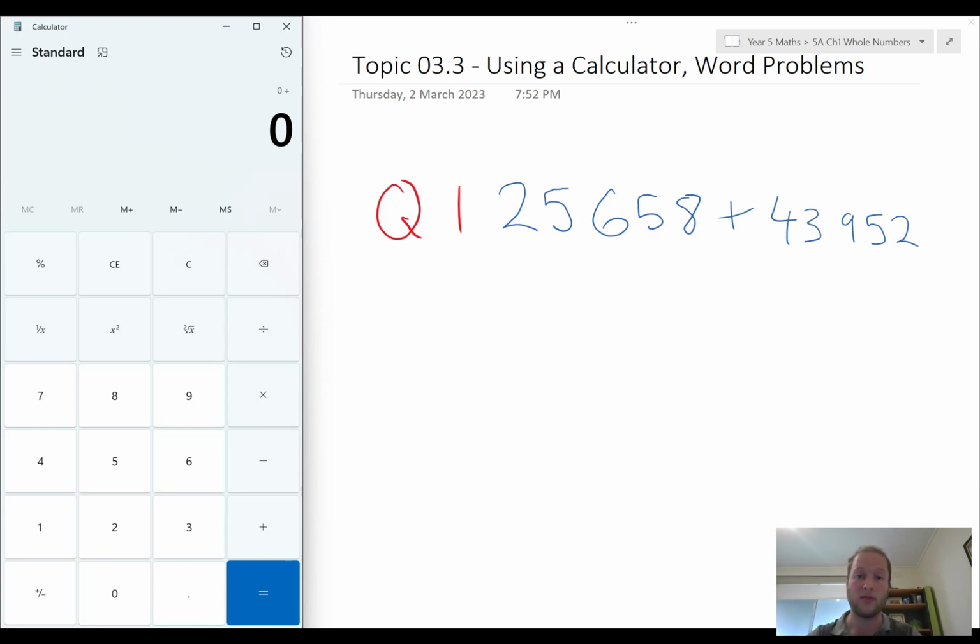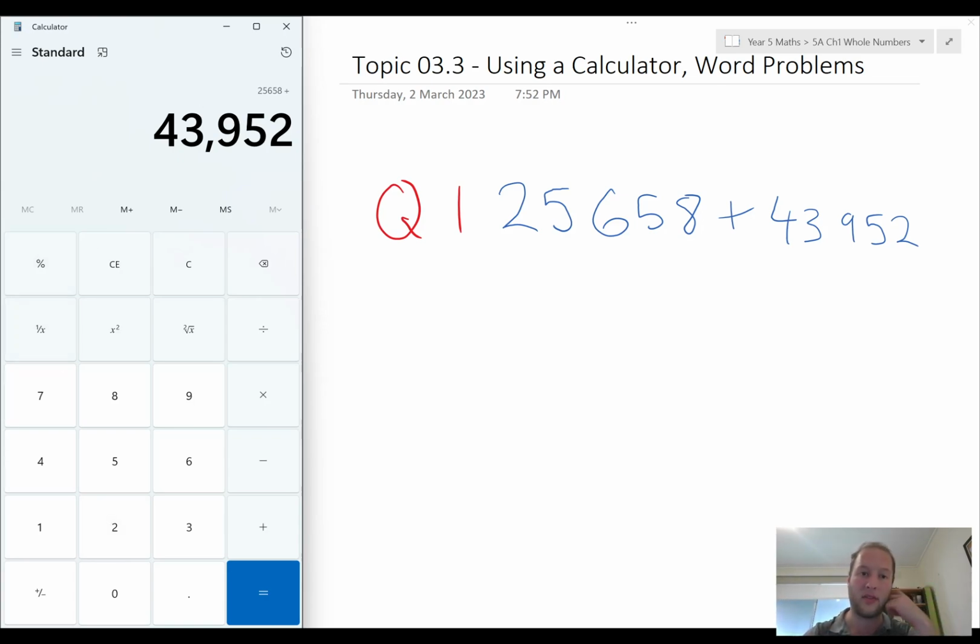So our first question is, what's 25,658 plus 43,952? So I can just punch in those numbers very easily. In calculators, there's no spaces, you don't need to use commas. So 25,658 just looks like that. And at least for this calculator, it puts a comma in for me. But if yours doesn't, that's fine. Just leave it with no commas. Then I'm going to go plus 43,952. Now, if your number doesn't disappear when you type in the next one after you hit plus, maybe just try hit plus a little harder.